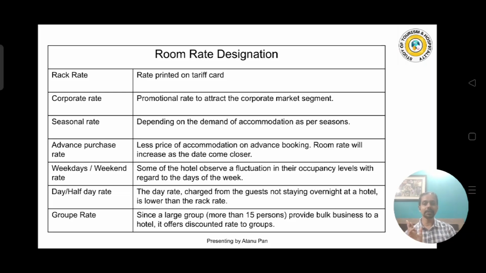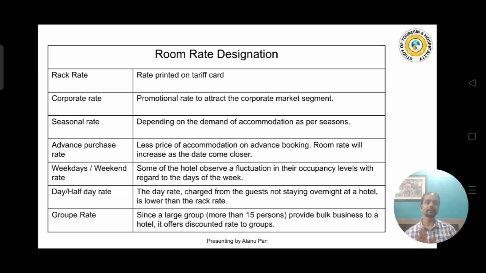Now the next one is the weekend or weekdays rate. In some hotels the weekends are very busy, and in different types of hotels, the weekends are not that busy. So when the hotel is busy, the rate will be high. When the hotel is not busy, the rate will be less. It's the same simple logic. When the demand is high, the rate will be high. When the demand is low, the rate will be low.